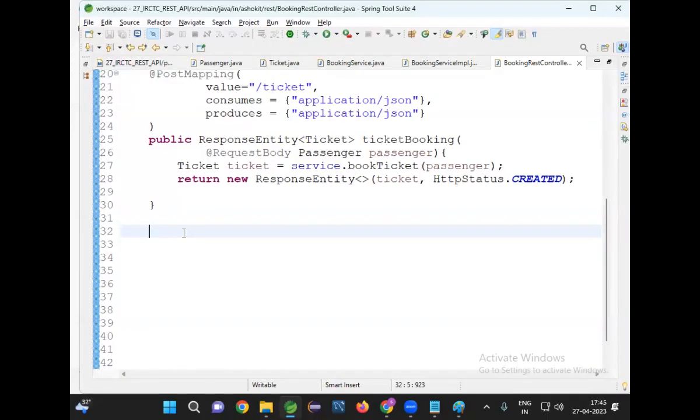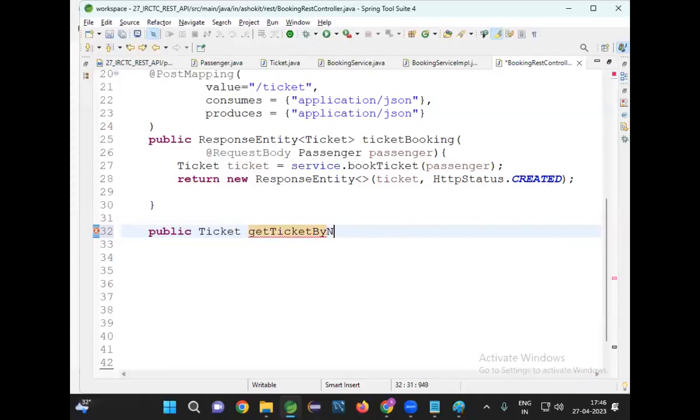You give me ticket number. I will check it. If I have the ticket with that number, I will give you the ticket data. Like that, we need to develop a method. Now, let us write a method. Public. Here also, I can take response entity, but it is not required. What is the default status code? Success 200. So I no need to go for that. Public ticket getTicket. Get a ticket by ID or by number. So I'm expecting ticket number, integer, ticket number.